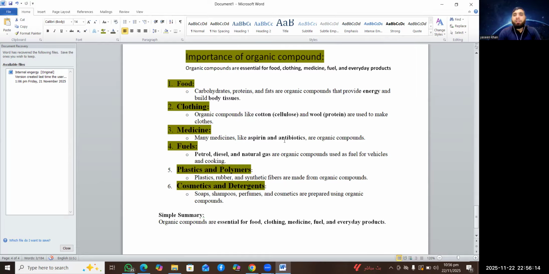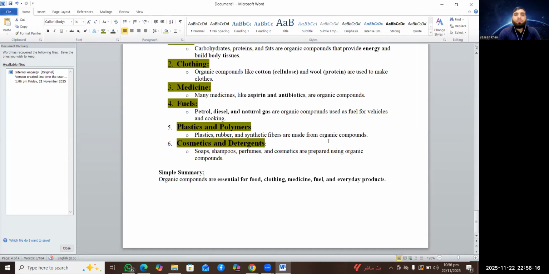Like aspirin and the antibiotics are organic compounds. The plastic and the polymer are synthetic organic compounds. Plastic, rubber, and synthetic materials are synthetic organic compounds that we use in our daily life for different purposes. Along with this, in our homes we also use different types of products like soap, shampoo, perfumes, and cosmetics, which are synthetic organic compounds.